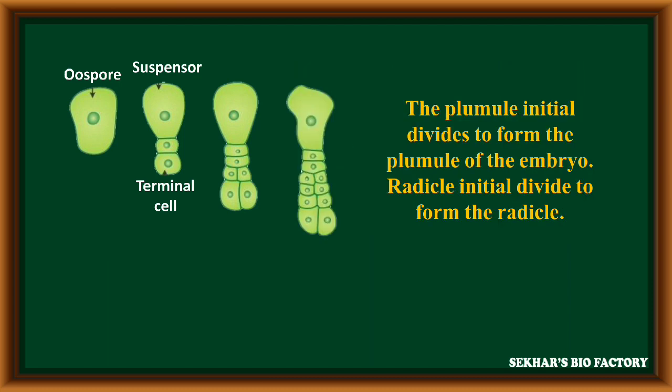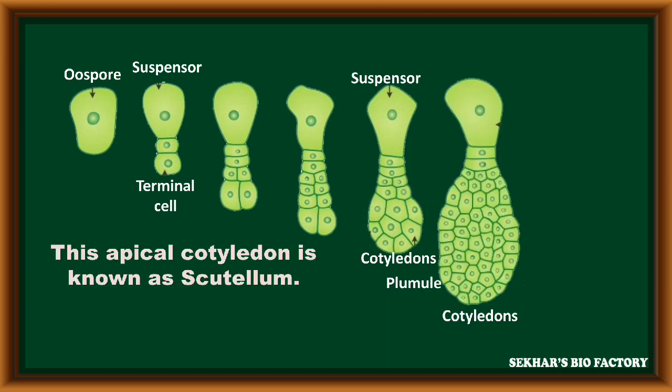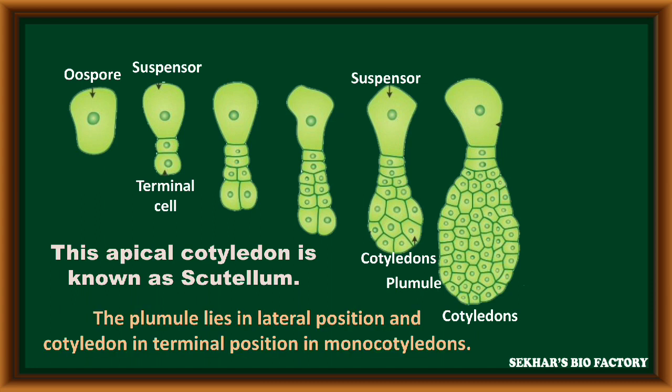The plumule initial divides to form the plumule in the structure of the embryo, and the radicle initial cell becomes the radicle. The apical cotyledon cell is formed by continuous divisions to form the cotyledon. The apical cotyledon cell is now called the scutellum, and it becomes the single cotyledon. The plumule lies at a lateral position to the cotyledon in the monocotyledon seed.